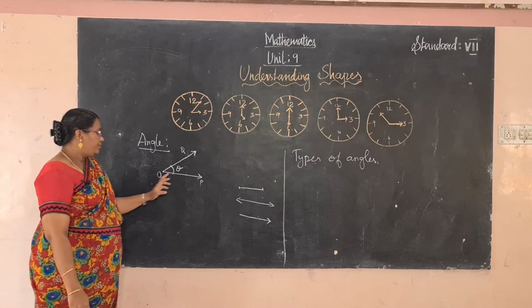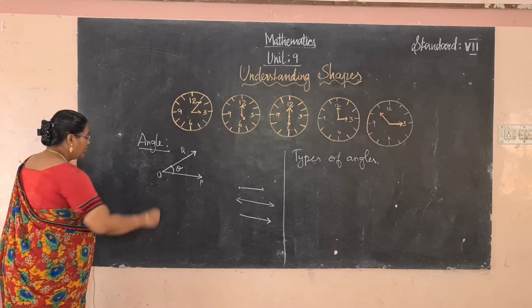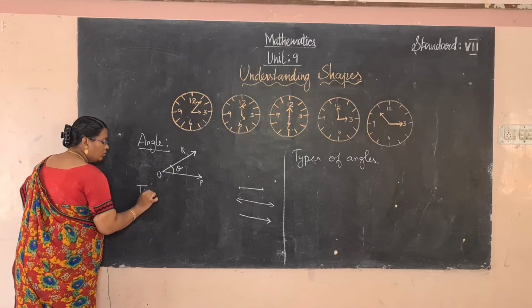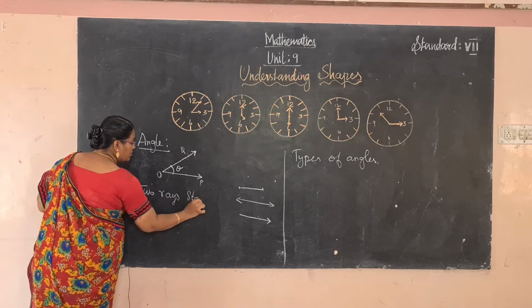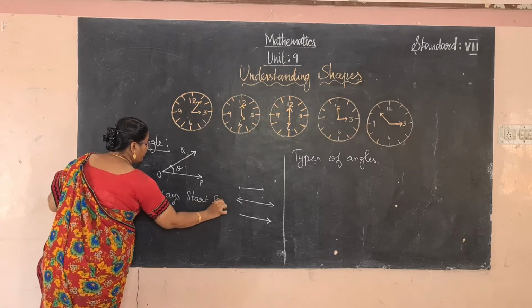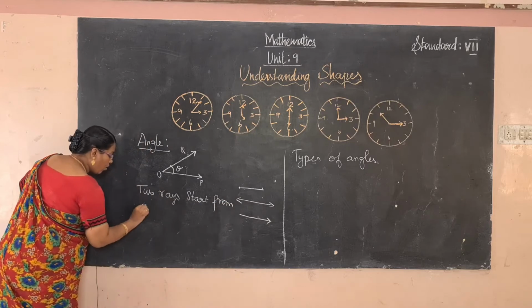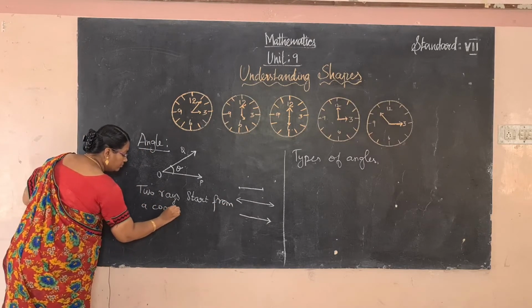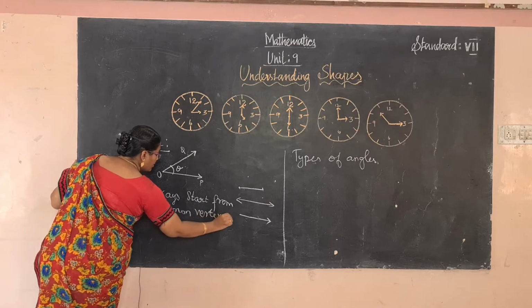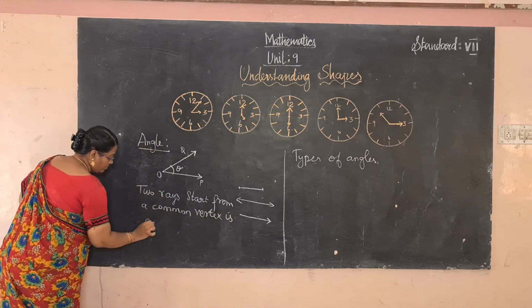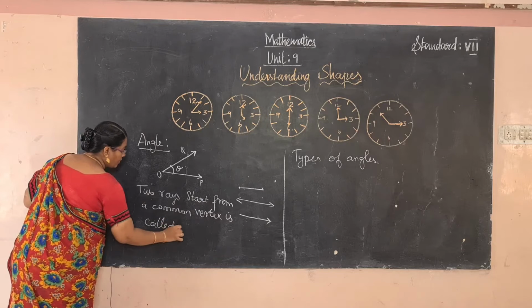So, what is the definition? Two rays starting from a common vertex is called an angle.